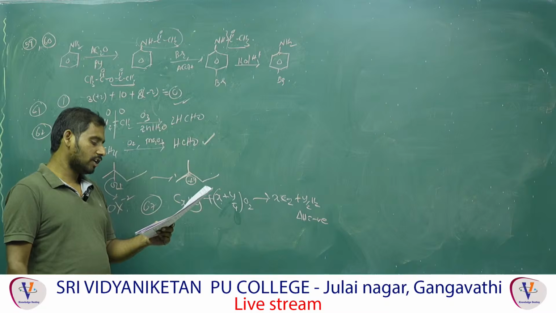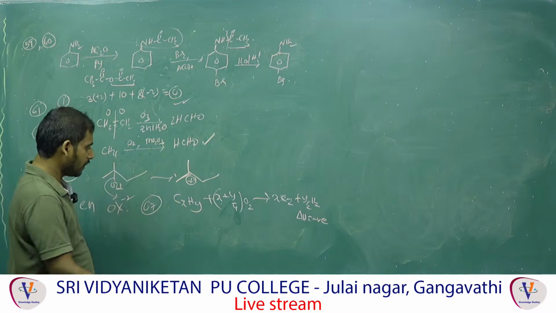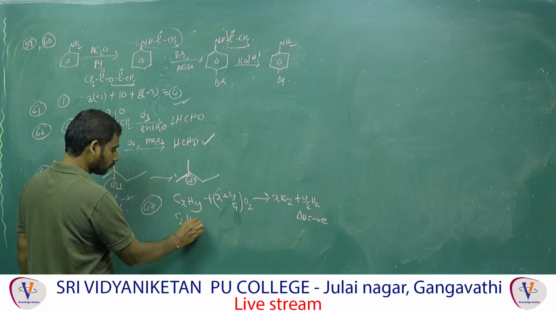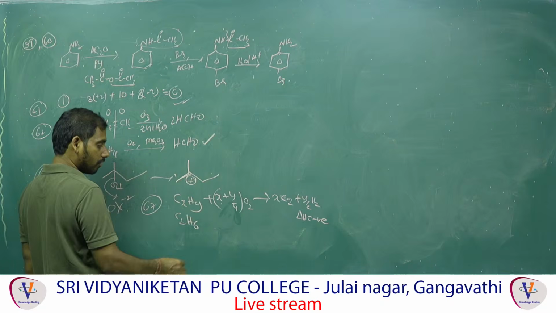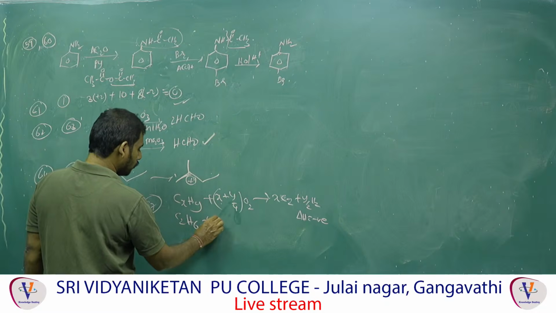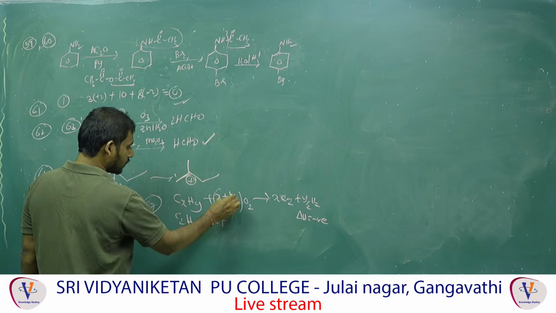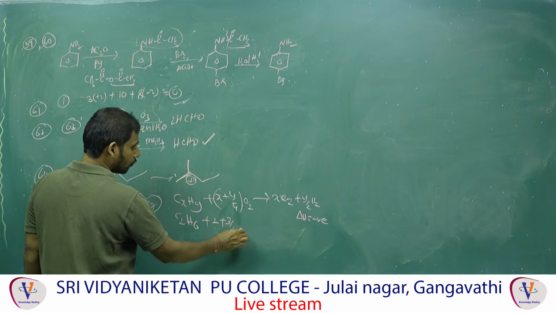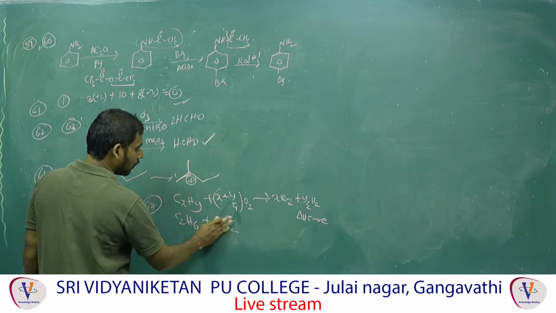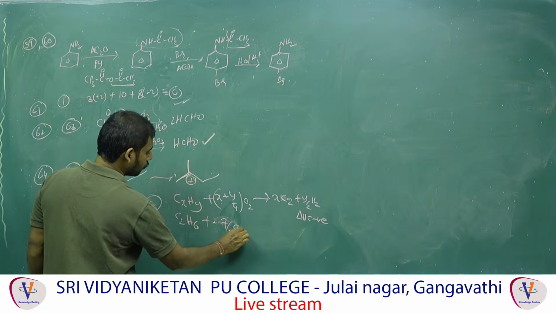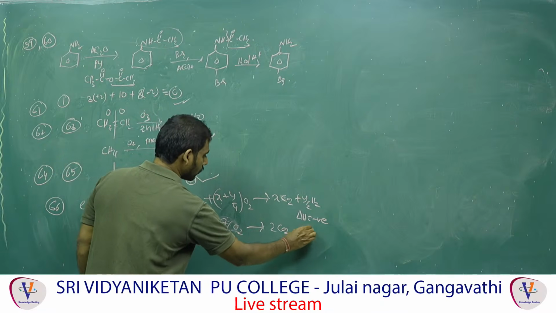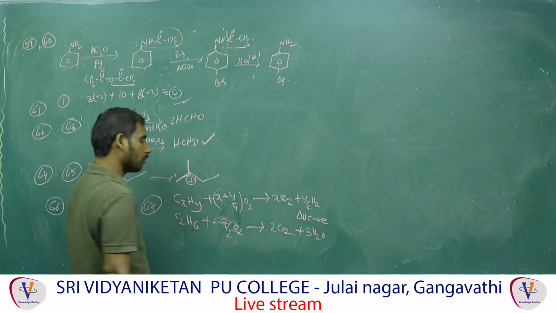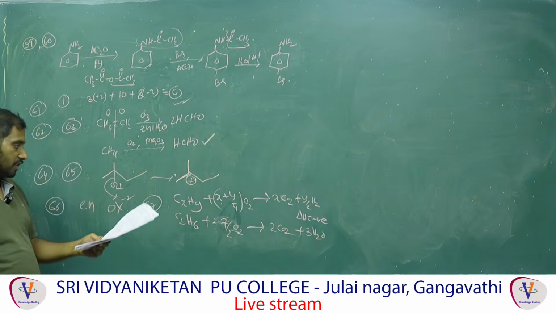Here C2H6 is given: x is 2, y is 6. Substituting, 6/4 is 3/2, so total 7/2 O2 gives 2 CO2 plus 3 H2O. This is the combustion of ethane.